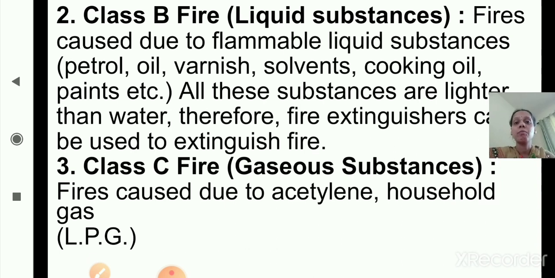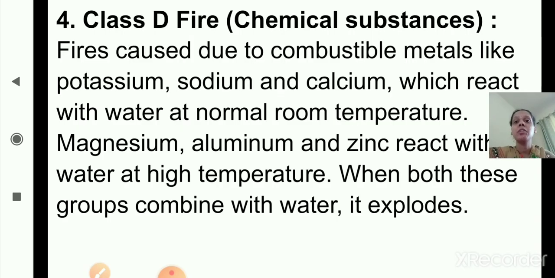Now we'll see more types. Now this is class D fire. It is because of chemical substances. Class D fire, the fourth type of fire. Fires caused due to combustible metals like potassium, sodium and calcium, which react with water at normal room temperature. Combustible metals means the metals which can catch fire easily.